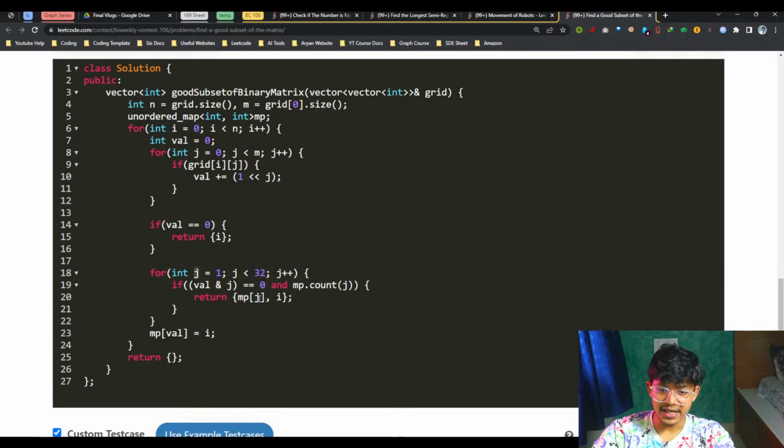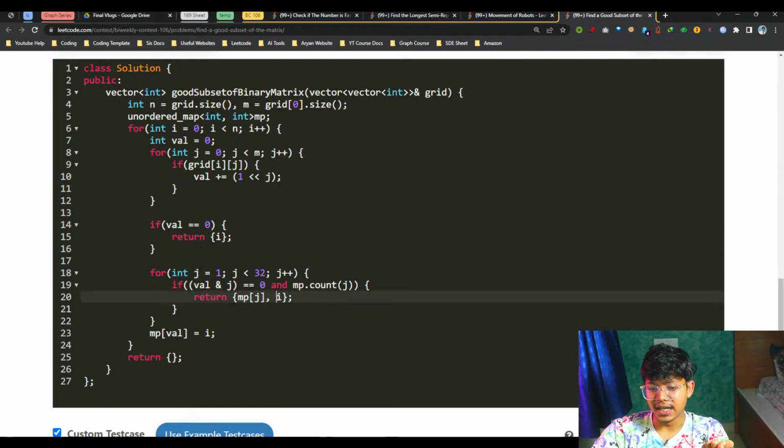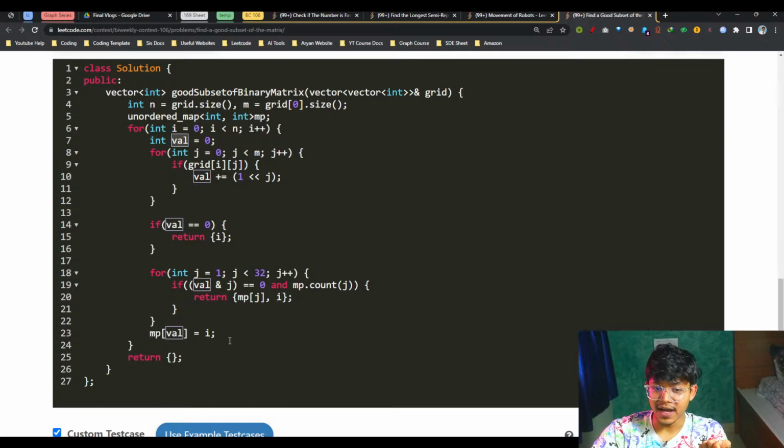So j is at the row given by map of j, and I is the row where the value is val. So val AND j will give me the answer: map of j is the row of j, and I is the row of val.